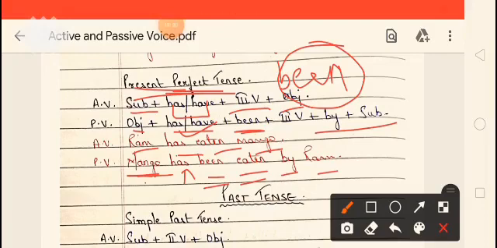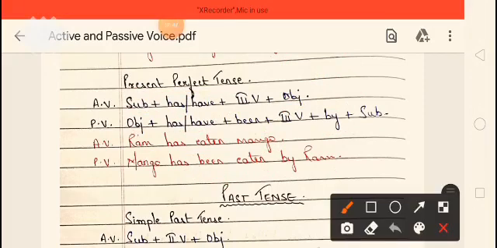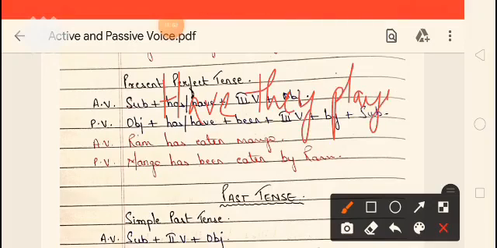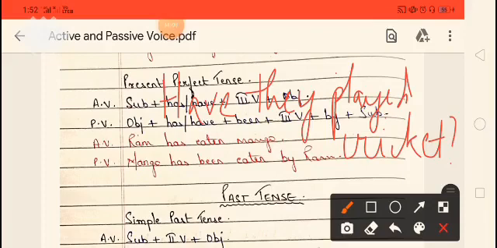Now for example, if I say an interrogative sentence with has or have: Have they played cricket? This is the sentence. So here cricket is the object. I have told you, whenever we convert an interrogative sentence into passive voice, first of all the helping verb is used.